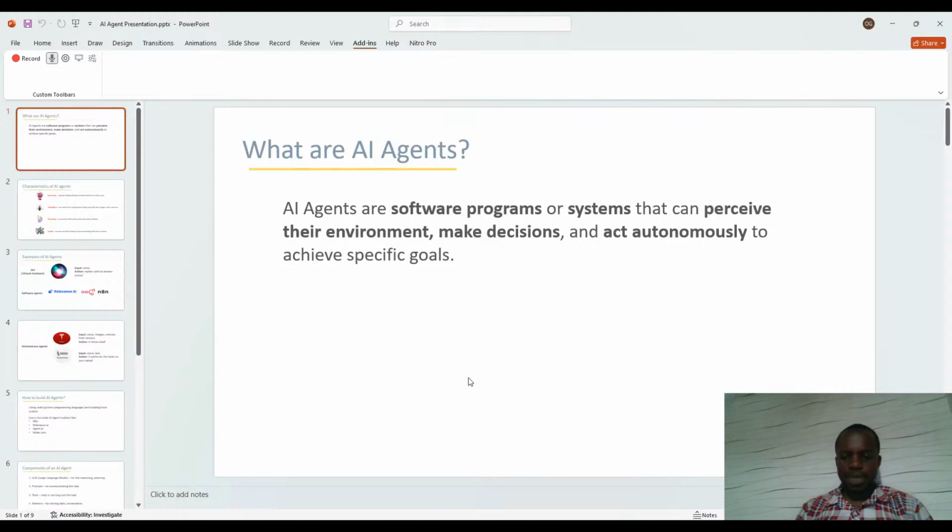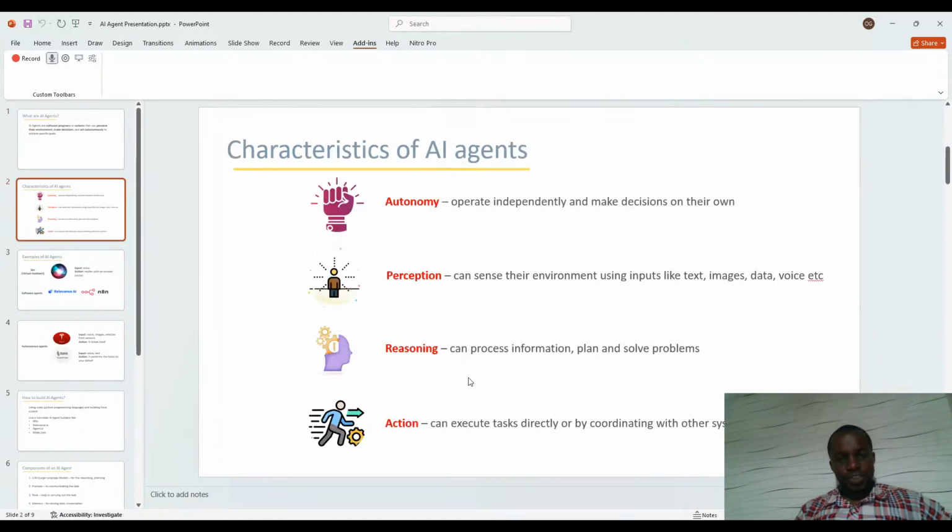Those are the key parts to it. And the characteristics of AI agents: there are four main characteristics of an AI agent. One, autonomy. What do we mean by autonomy? Autonomy means that it can operate independently and make decisions on its own. This is very important for an AI agent.